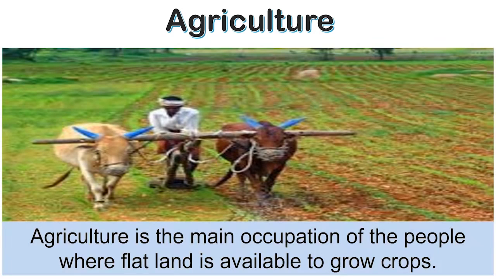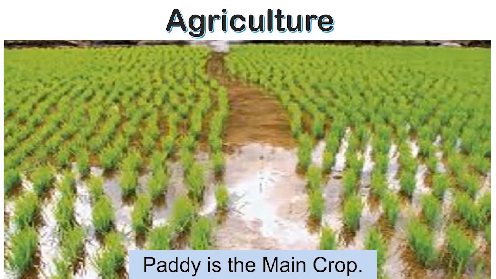Agriculture. The soil is fertile in the basin. Agriculture is the main occupation of the people where flat land is available to grow crops. The main crop is paddy. Cultivation of paddy requires sufficient water. It is grown in the areas where the amount of rainfall is high.